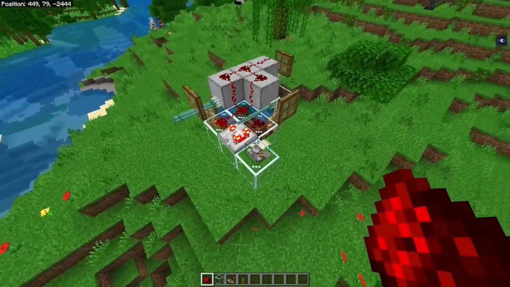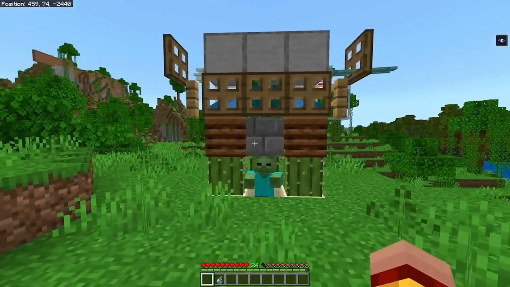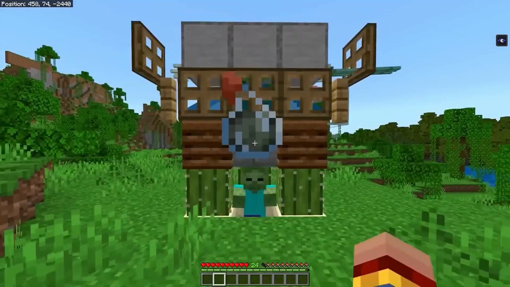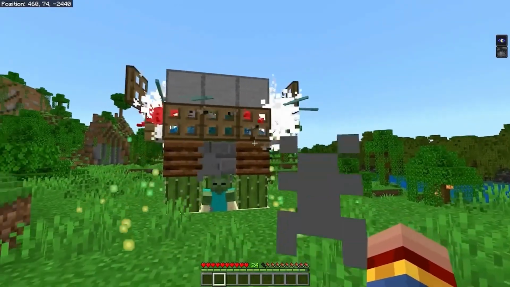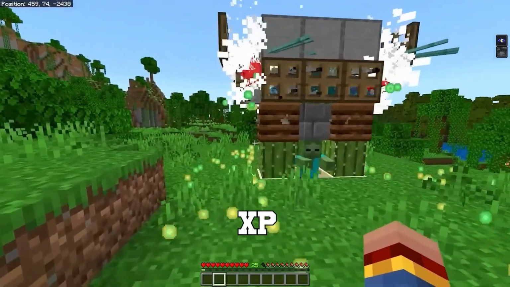Now it's time to unleash the swarm, and it's all about grabbing your infestation potion and splashing it. Then it's all about silverfish and insane amounts of XP.